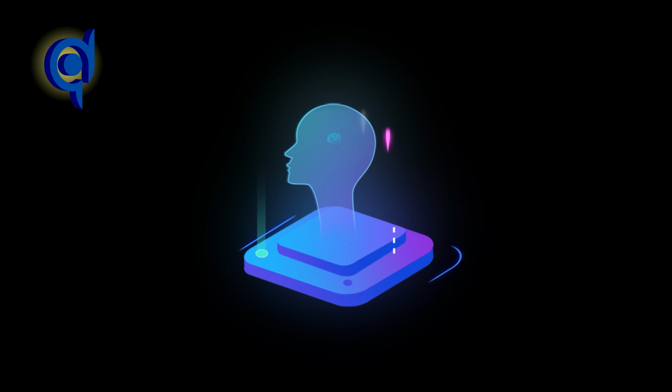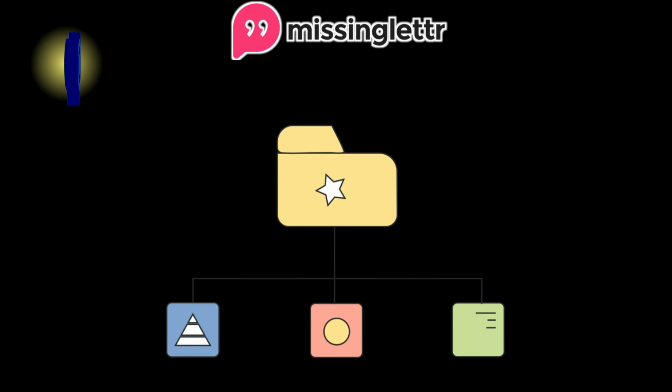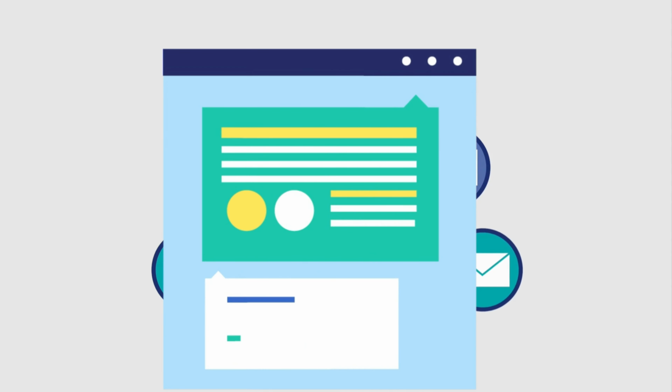The software I will discuss today is Missinglettr. Missinglettr is a social marketing platform that turns your content into engaging social media posts and helps you schedule them with AI.